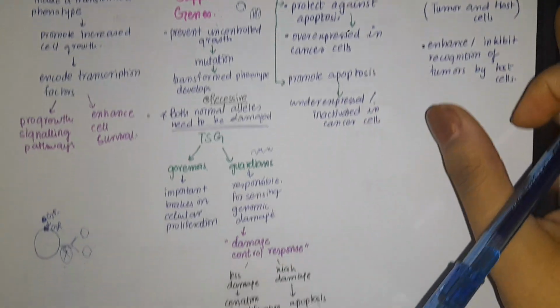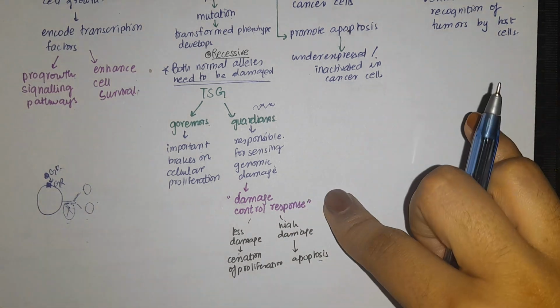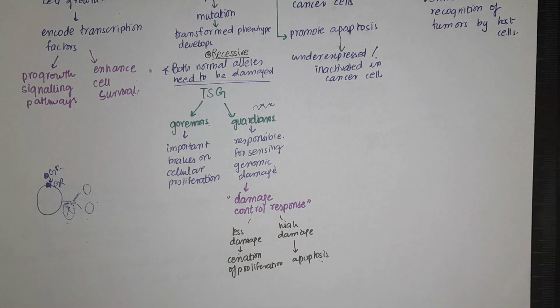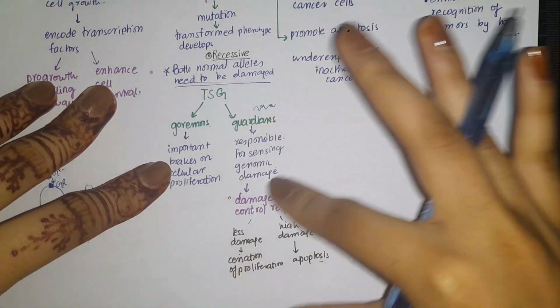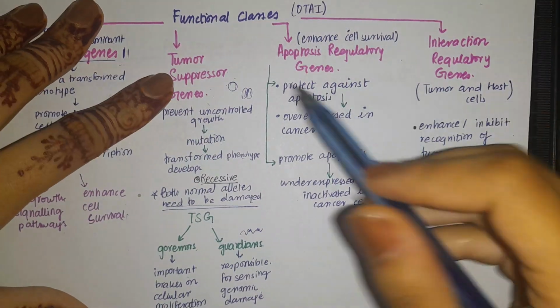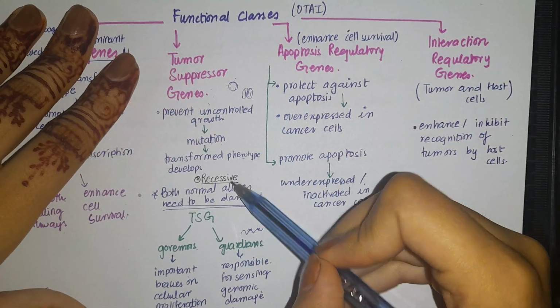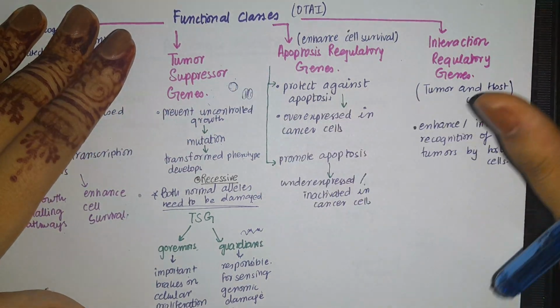In case of less damage, they stop proliferation from happening. In case of high damage, they induce apoptosis to remove that type of damaged genome. Understood? And whenever the tumor suppressor genes undergo mutation, that is in a recessive manner, in such a way they will not be able to control the tumor.